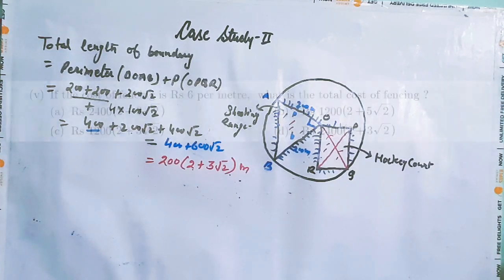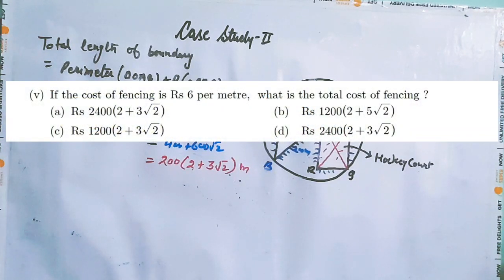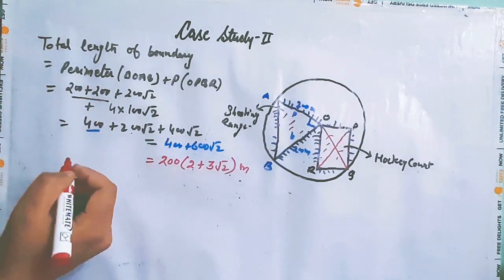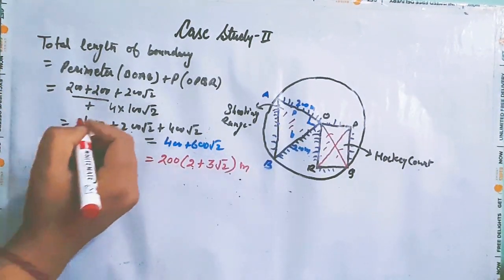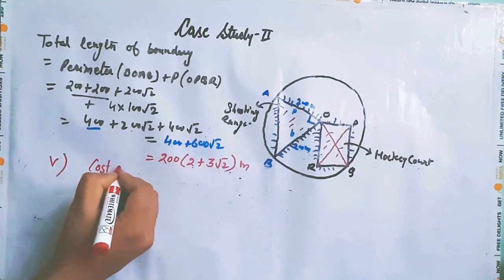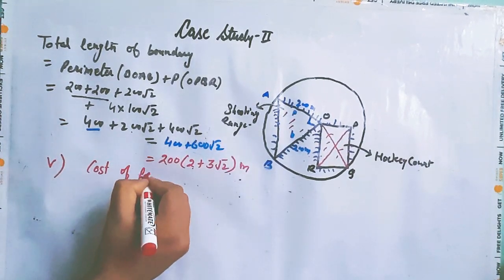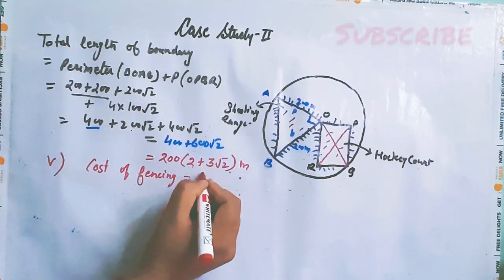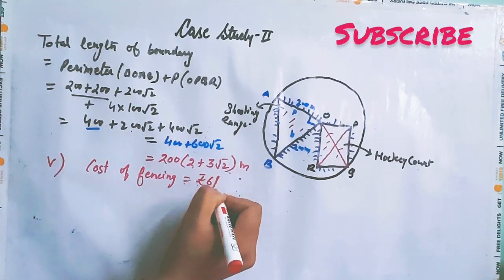The last question is, if the cost of fencing is rupees 6 per meter, what is the cost of fencing? So last question is, cost of fencing is equals to rupees 6 per meter.